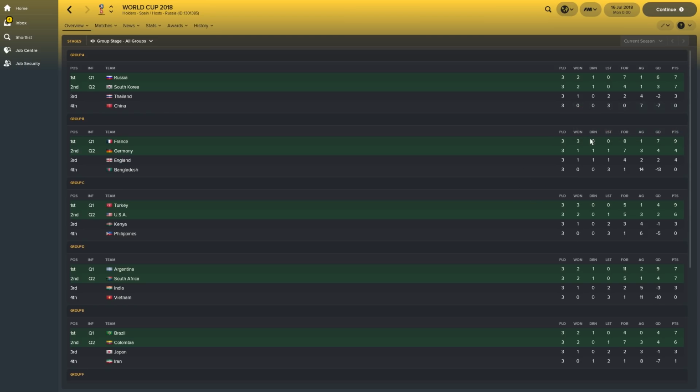France and Germany finished ahead of England. France won every single game comfortably as well. 3-0 win, a 4-0 win against Bangladesh, 3-1 win against Germany, 1-0 win against England. Germany and England both lost their games against France, which meant they ended up with 4 points after a draw against each other. England knocked out on goal difference. Bangladesh, they did score. They scored against England. Of course they scored against England.